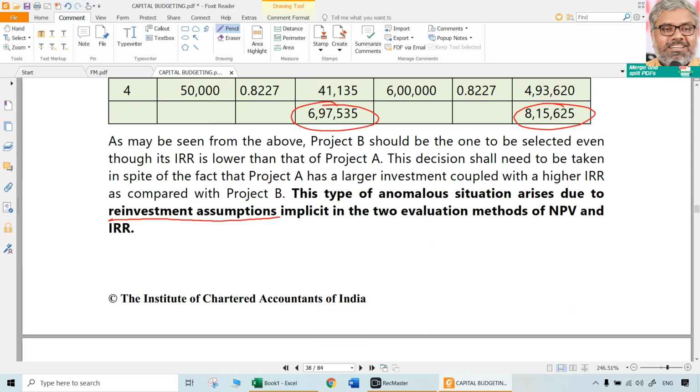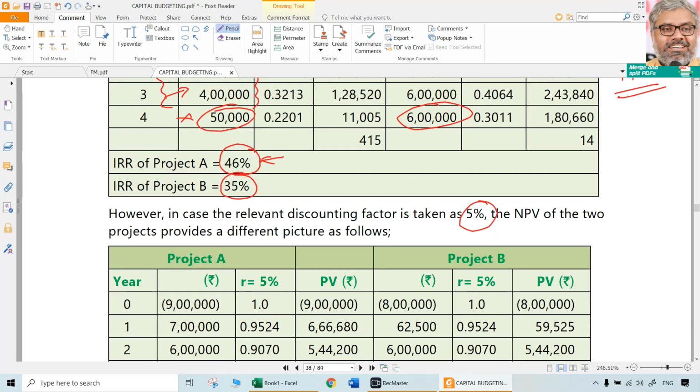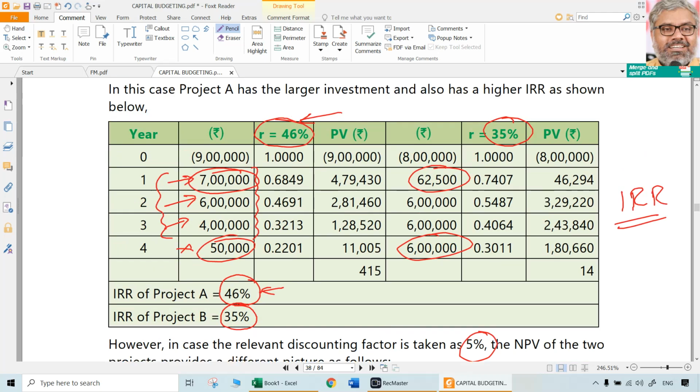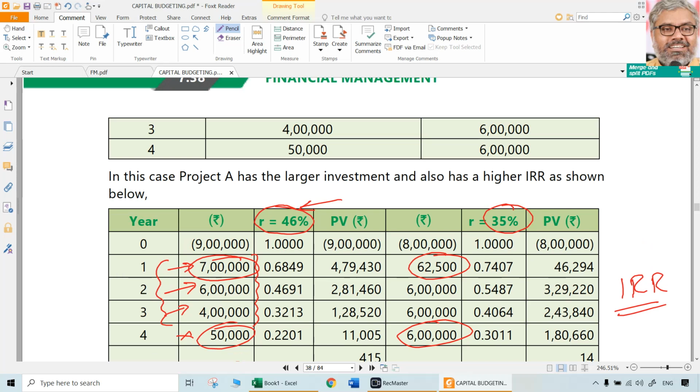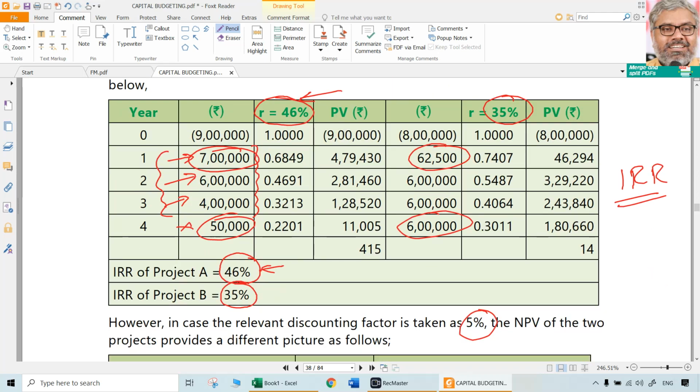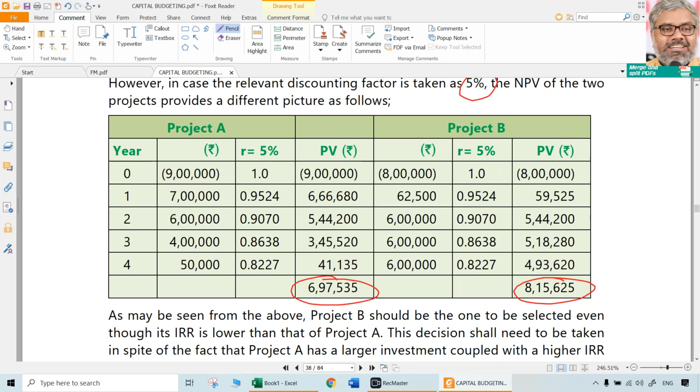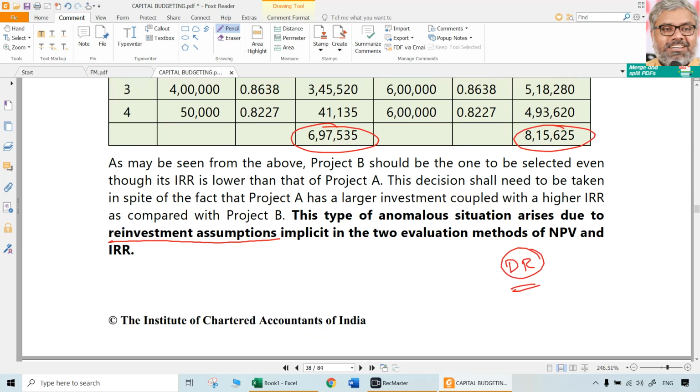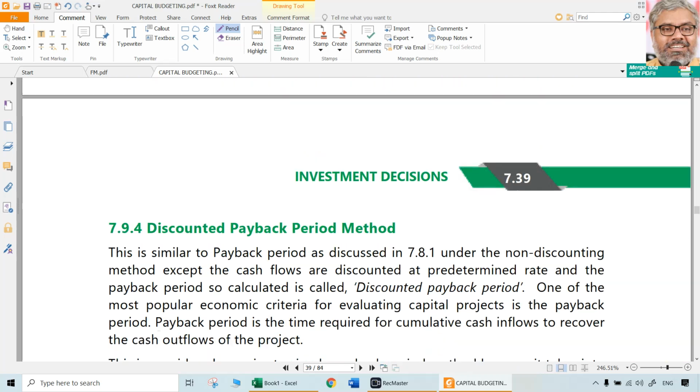However, NPV assumes that the reinvestment is done at the discount rate. And that discount rate is realistic because that is your required rate of return, or the weighted average cost of capital. That much return you will earn normally. So that is a more realistic assumption for NPV than IRR. That is one more reason why NPV is better than IRR. So the reinvestment assumption of IRR is less valid when compared with the reinvestment assumption of NPV. That is one point you can write about the differences between them.